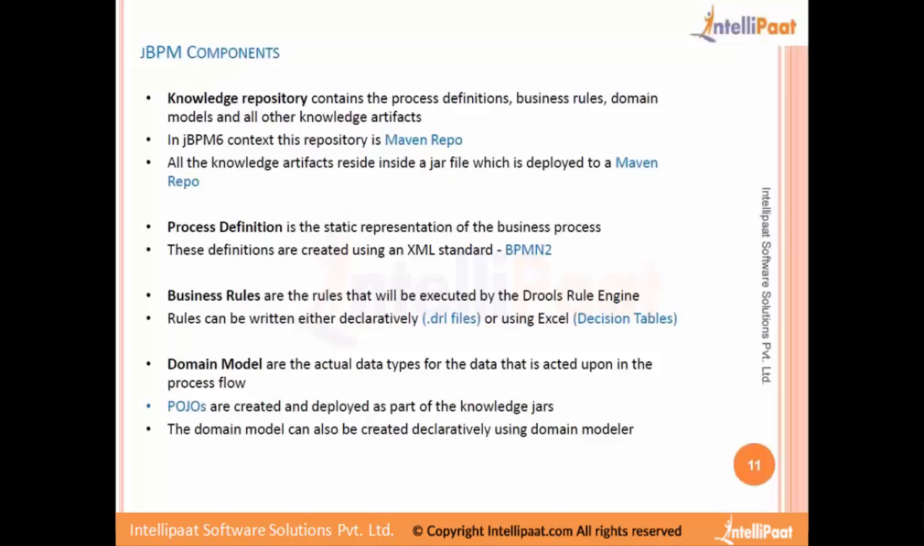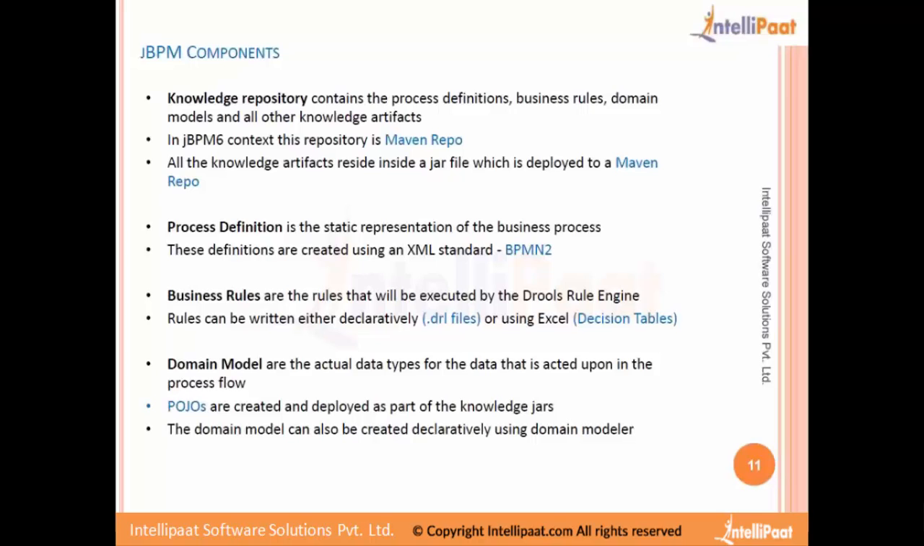And now I think you would have understood the difference between the knowledge repository and the Git repository. Knowledge repository is nothing but a Maven repository where only after build and deployment it can reside in that repository. Otherwise, all the components that we are developing, all the files that we are developing is going to be checked into the Git repository.